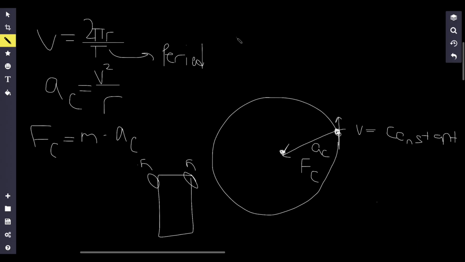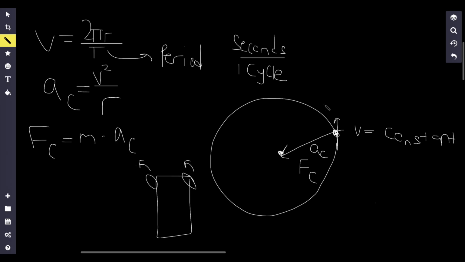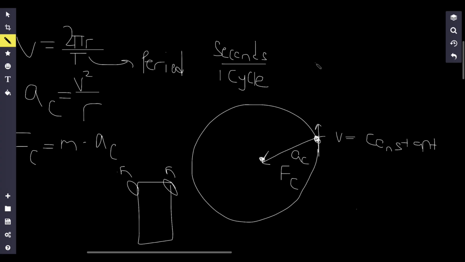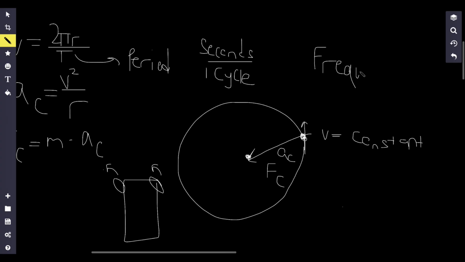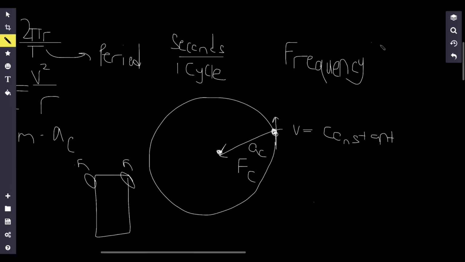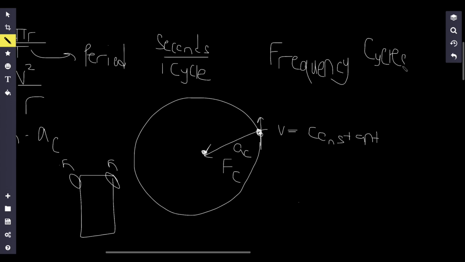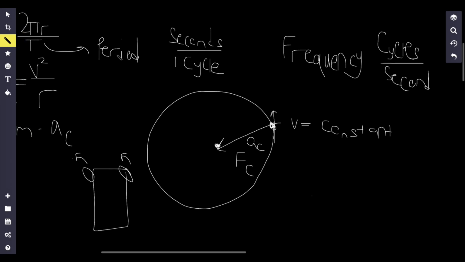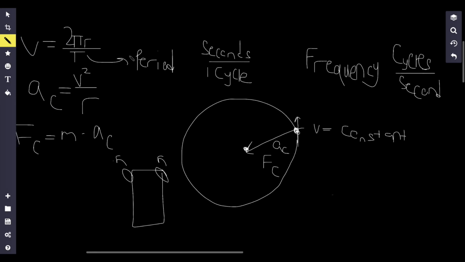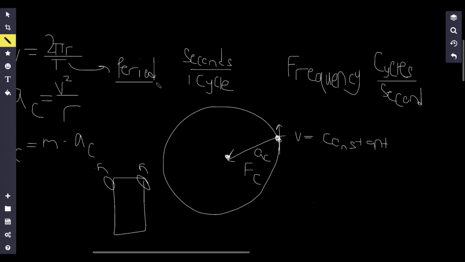All right, period just measures how many seconds it takes to go one cycle around the circle. Okay, so how many seconds does it take to go one cycle around the circle? And this is often confused with frequency. Frequency is just how many cycles occur per second. So you can see that frequency and period are reciprocals of each other. Period measures how many seconds it takes for one cycle. Frequency measures how many cycles happen per 1 second.